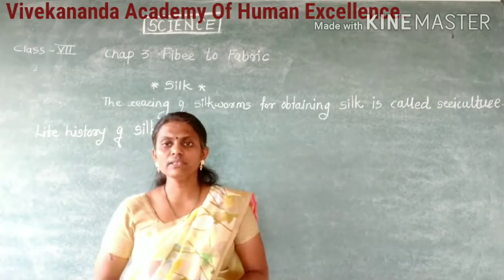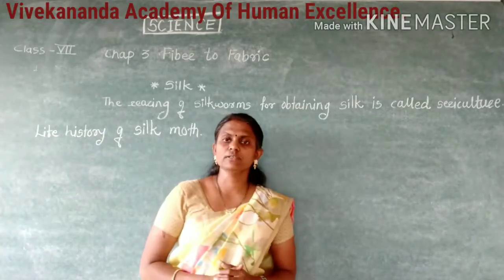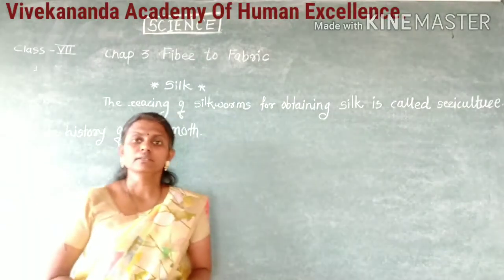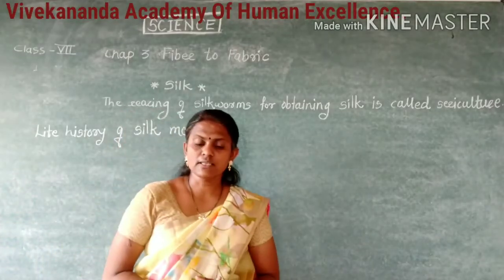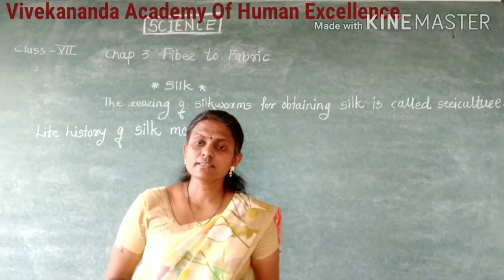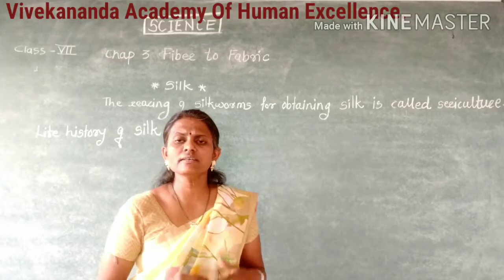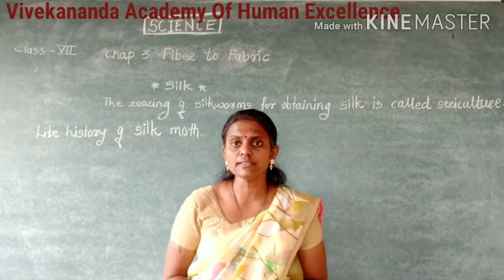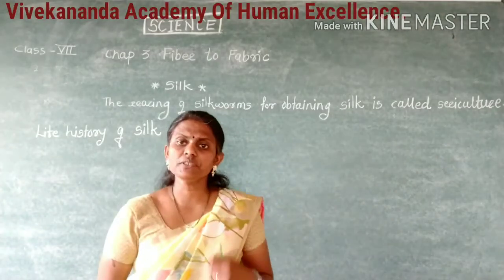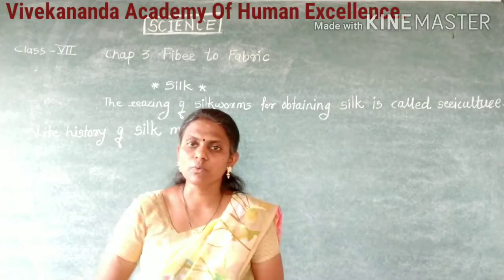There are different kinds of silk moths. Maybe you have heard of Tassar silk, Munga silk, Kosa silk, and so on. These are different kinds of silk spun by different silk moths.